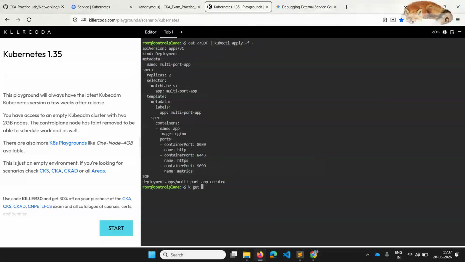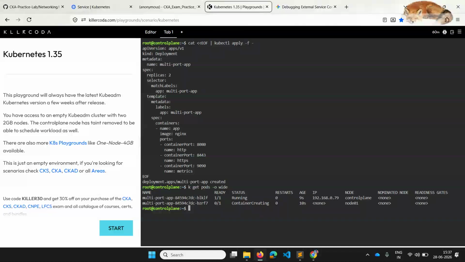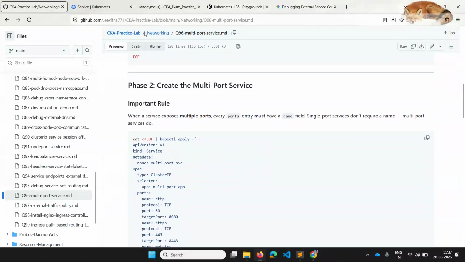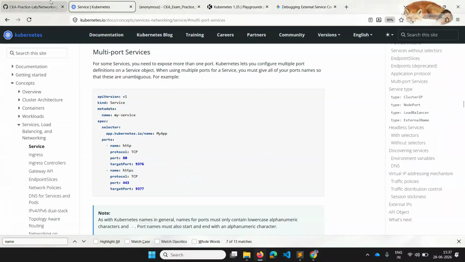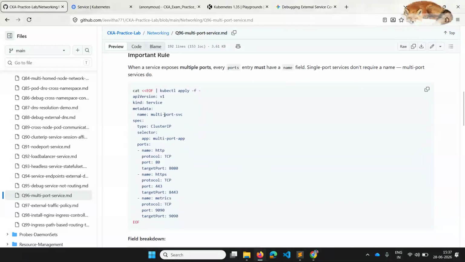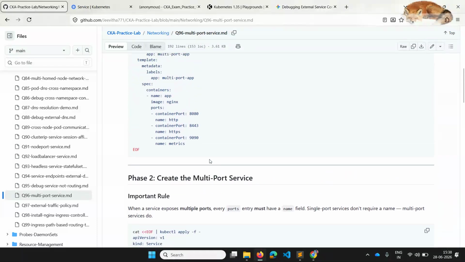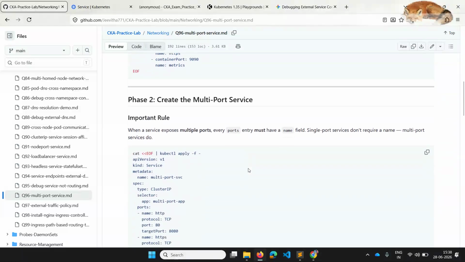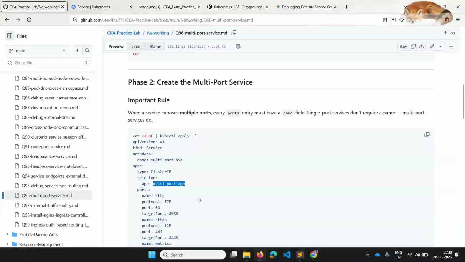If you see get pods -o wide, these are still creating. Let's wait for some time. Since only two replicas and both are up, I think this is good. Next, as they asked, we need to create a multi-port service. I have just changed the name, and if you see, the label is multi-port app, so make sure that this is the same as the selector.